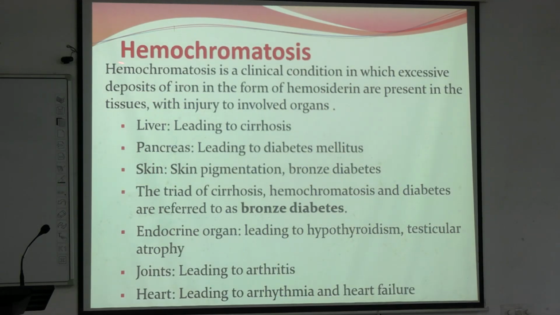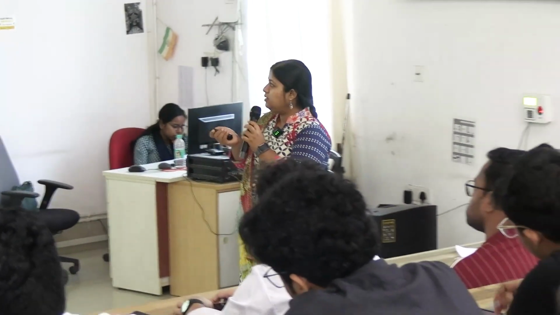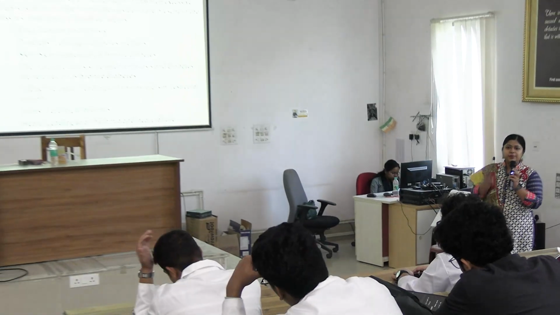And what is hemochromatosis? When the hemosiderin concentration increases more and more, leading to organ injury, it is called hemochromatosis. In hemosiderosis, normal hemosiderosis, there is no organ injury. Whenever there is organ injury, it is known as hemochromatosis. And in hemochromatosis, which organs are affected? All the organs. Why? Because of iron accumulation or iron deposits.